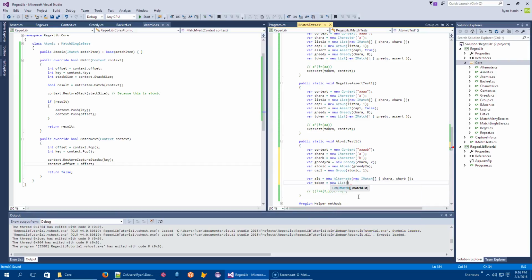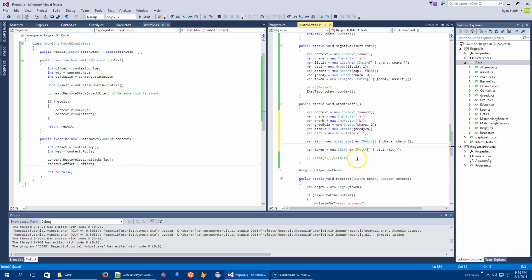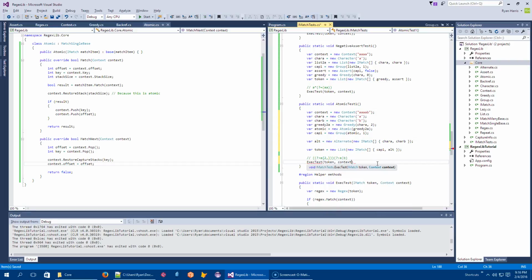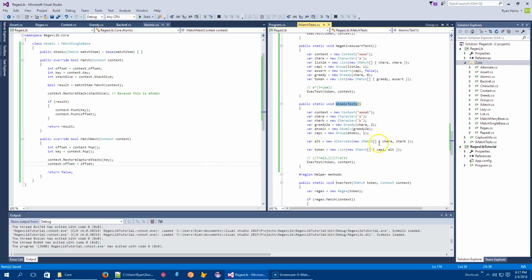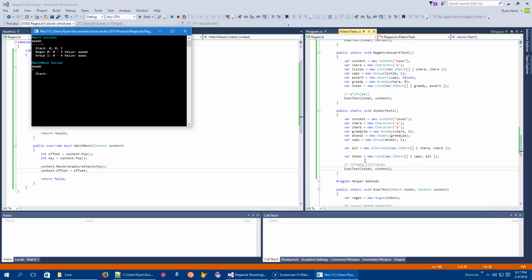New list of new iMatch array of our first capture group followed by our alternation. Like that. Okay, I think that's what we want. So let's try it. Exec test on the token on this context. And let's go put it back here like that and run it, see what happens.